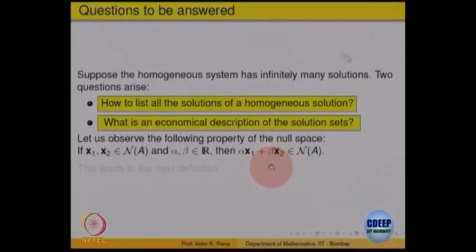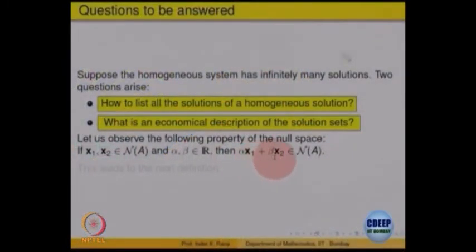If x1 and x2 are solutions, that means Ax1 = 0 and Ax2 = 0, then the claim is alpha x1 plus beta x2, where alpha and beta are any scalars, is also a solution, because if I multiply by A, then A(alpha x1 plus beta x2) is the same as alpha times Ax1 plus beta times Ax2, by the distributive property of matrix multiplication, right. But Ax1 is 0 and Ax2 is 0, so A applied to alpha x1 plus beta x2 is also equal to 0.